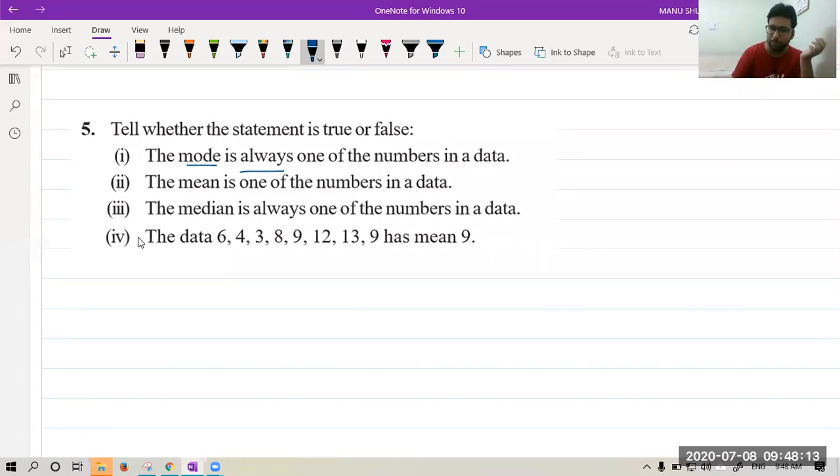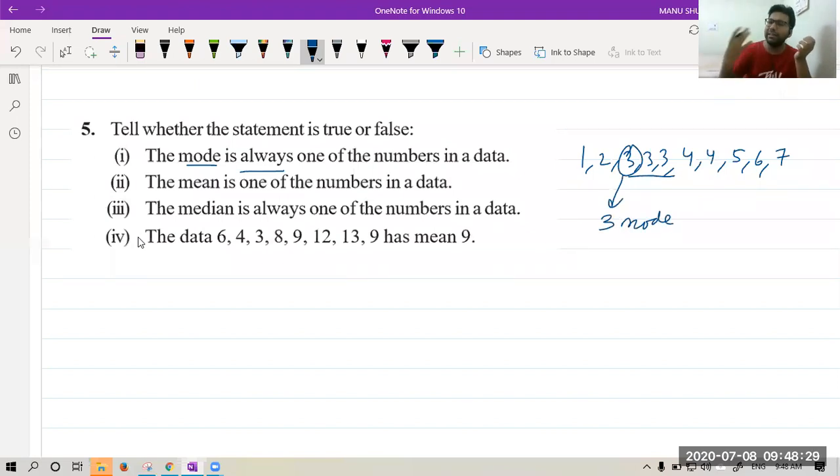We have seen, suppose the numbers are 1, 2, 3, 3, 3, 5, 6, 7. In this case, we see 3 is coming 3 times. So 3 is the mode. Similarly, in any question, we can see that mode comes from the observations only. It is never coming from outside. Yes, class. Are you getting this?